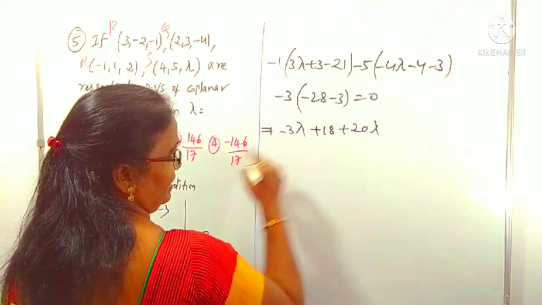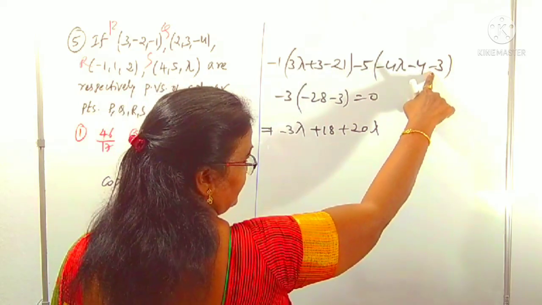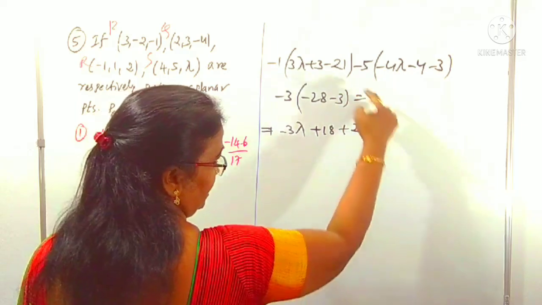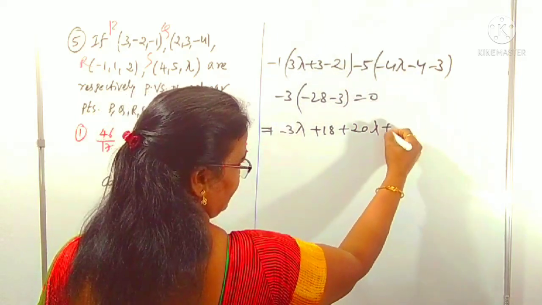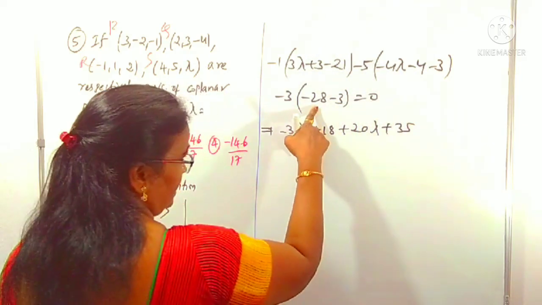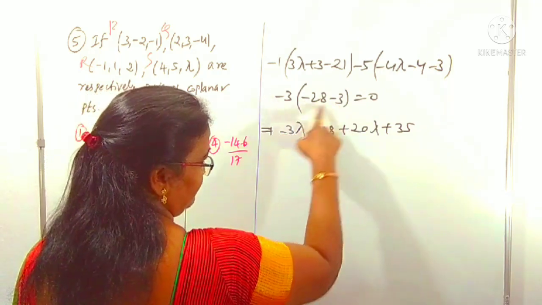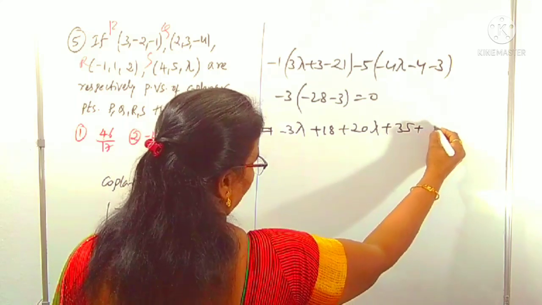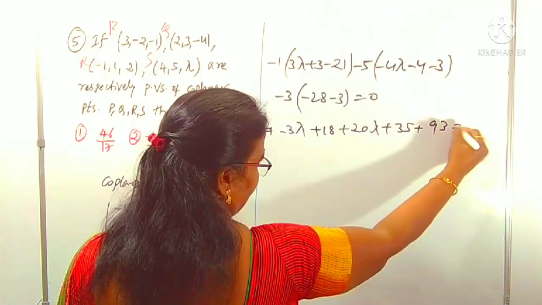This is −3 lambda. Then −5 into −7 is plus 35. Then −21 − 3 is −31, −31 into −3 is plus 93, equal to 0.